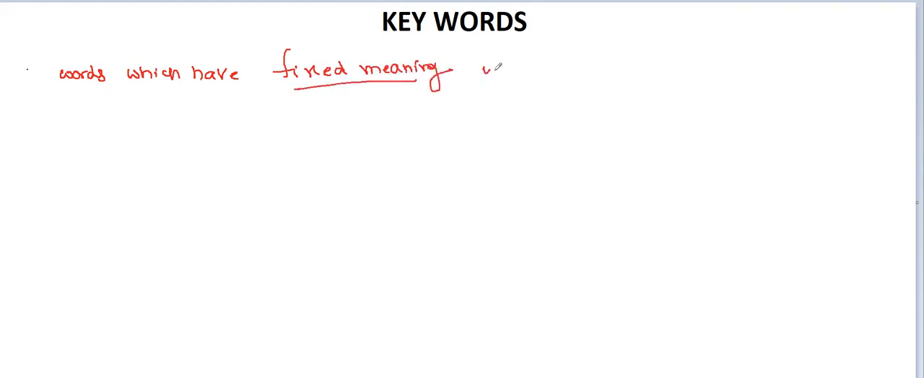In this session, we will discuss keywords. What do you mean by keyword? Whatever the language we are using, keyword means simply the words which have fixed meaning. The words which have fixed meaning, that means which cannot be changed.